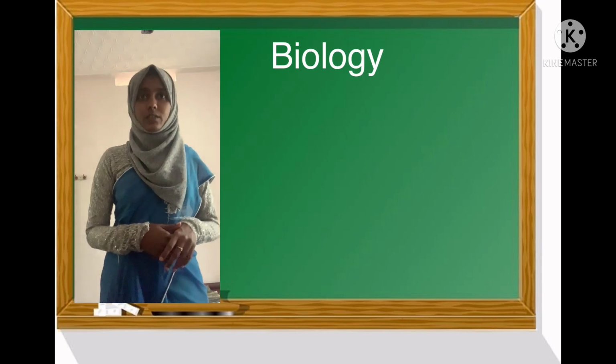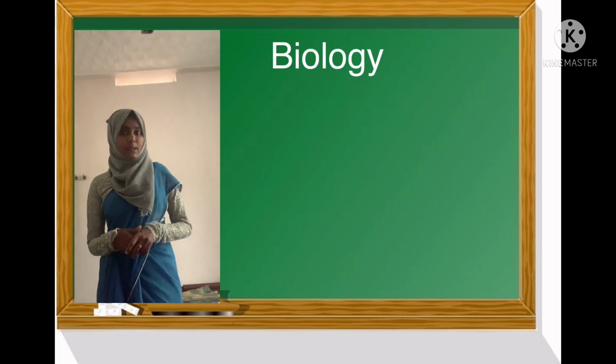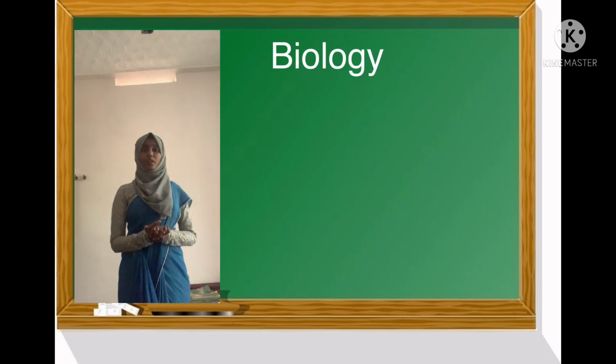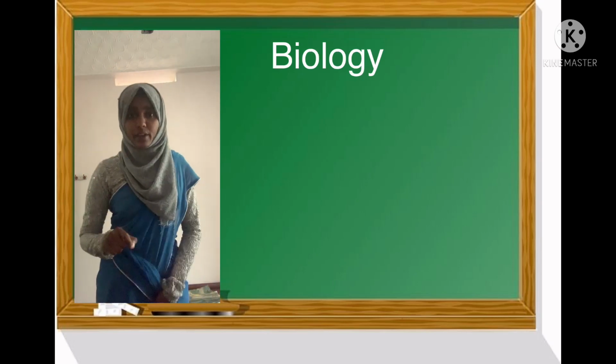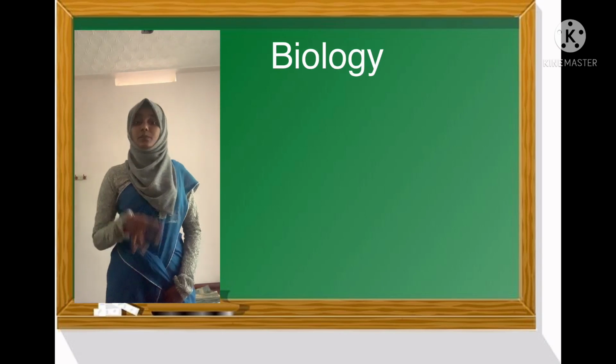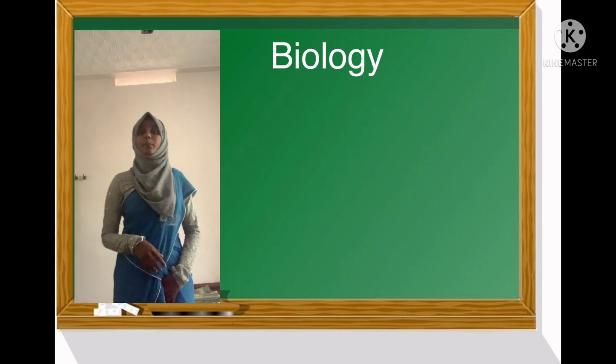Then read it. There are zoological gardens at Thiruvananthapuram and Thrissur in Kerala, which are examples for zoological garden. Okay, very good. Sit down. You must write a short note about these ex situ conservations and collect more ex situ examples for zoological gardens and botanical gardens.